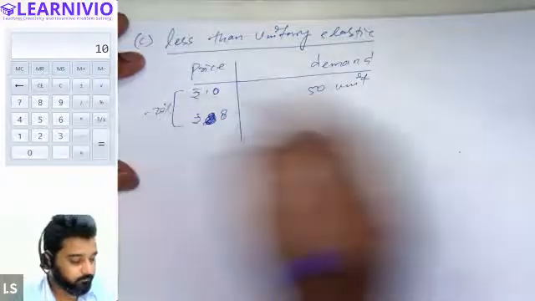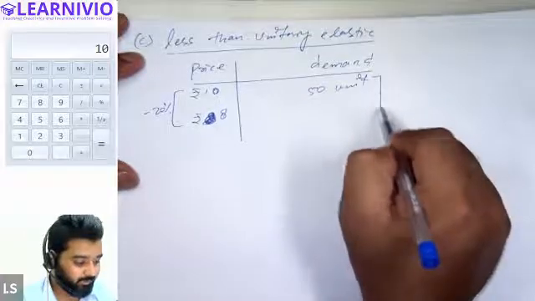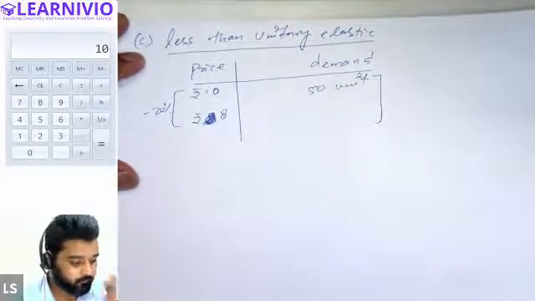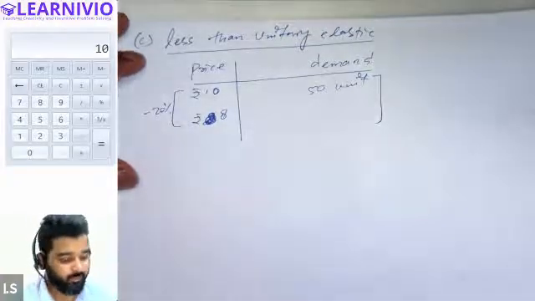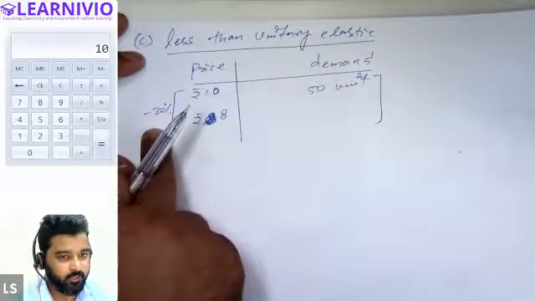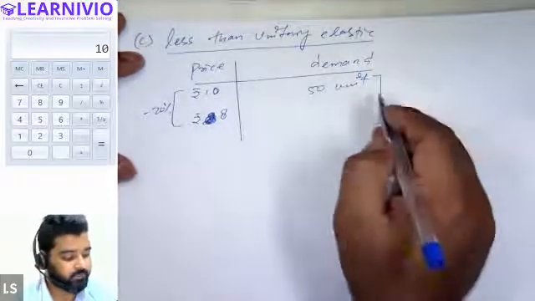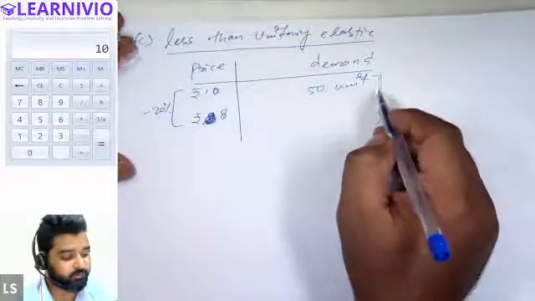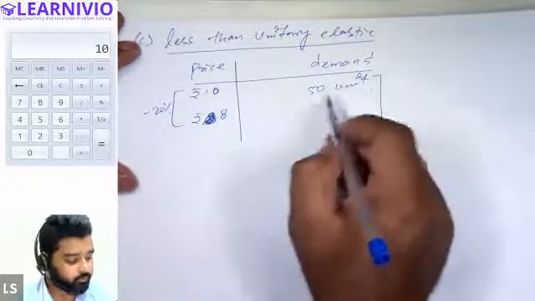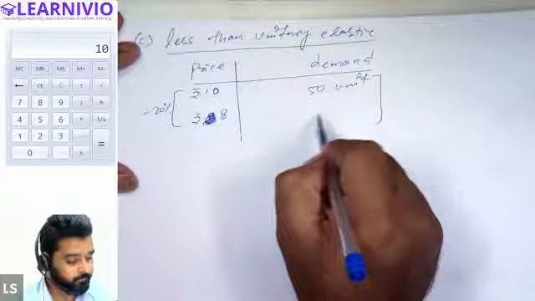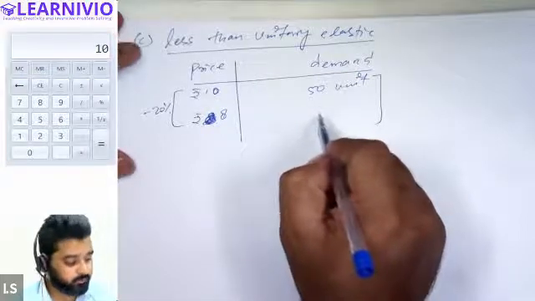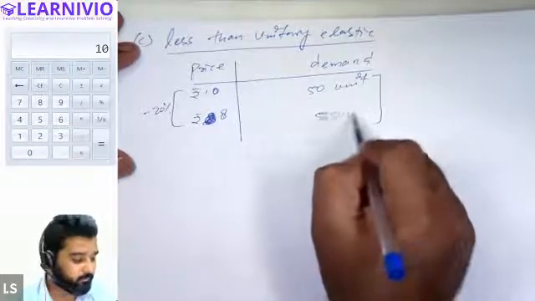All right. And demand is increasing by only 10%. So a 20% change in price is creating only a 10% effect on the demand of the commodity. So demand increases to 55 units, as 10% will be 5 units. Okay.